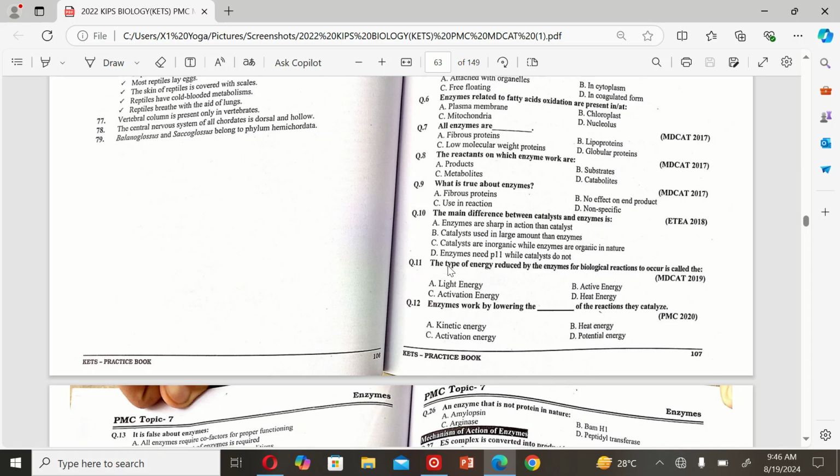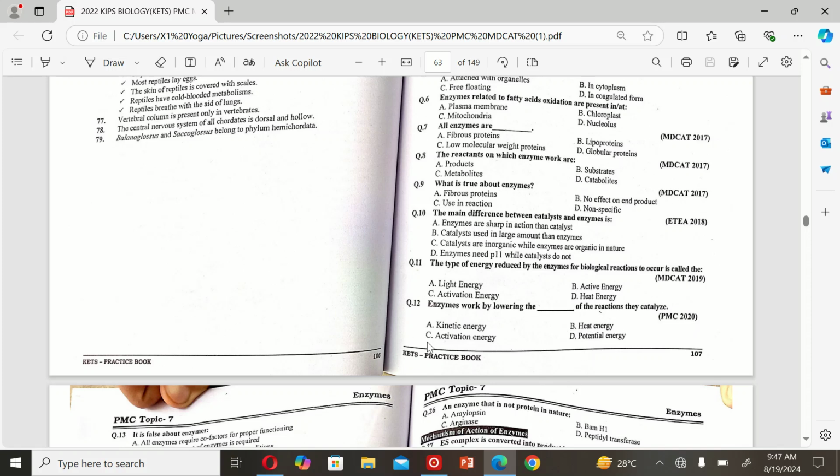The next MCQ is: the type of energy reduced by the enzymes for a biological reaction to occur is called: A. light energy, B. active energy, C. activation energy, and D. heat energy. So the correct option is C, activation energy.